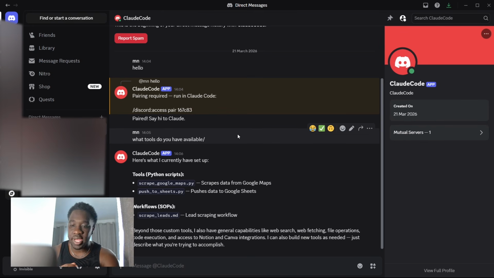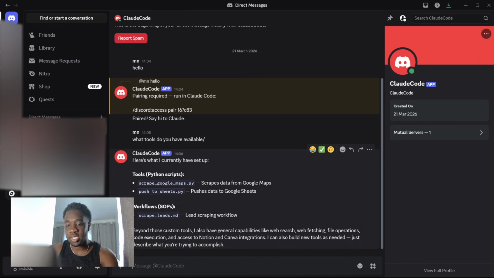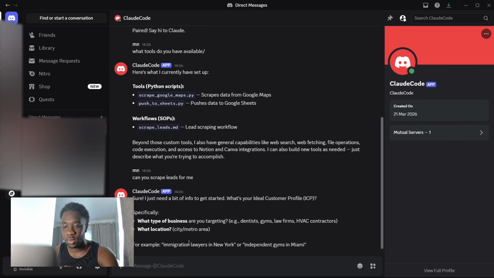So then I can ask it to execute one of these tools right within Discord, and I can just say, can you scrape leads for me? And then obviously it's going to come back with a question asking what type of business do you want to scrape, and then what location. So that there is essentially done. We set up the Discord bot, and now we can talk to it like Claude Code.